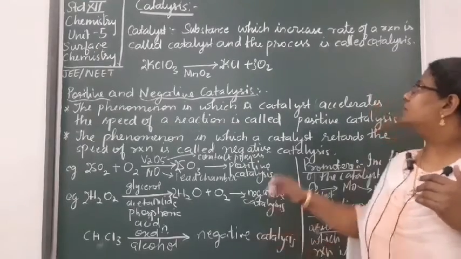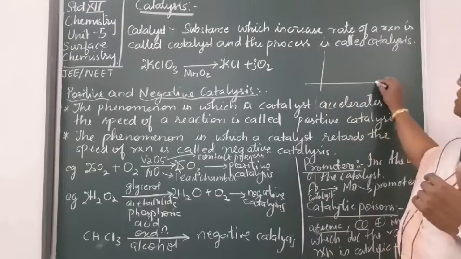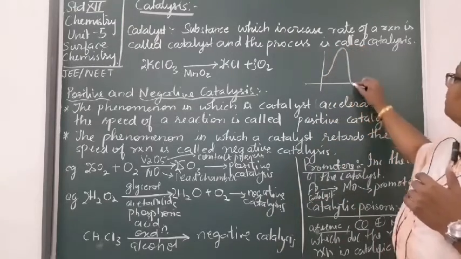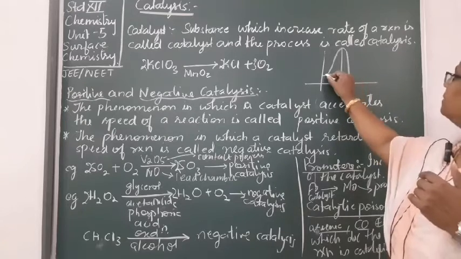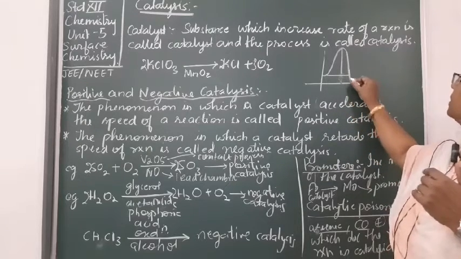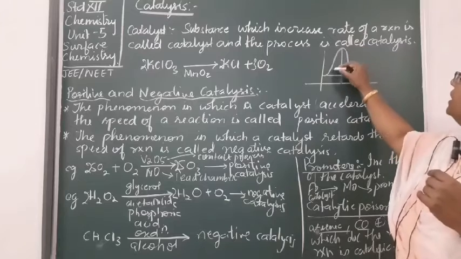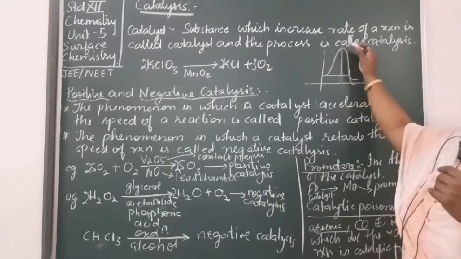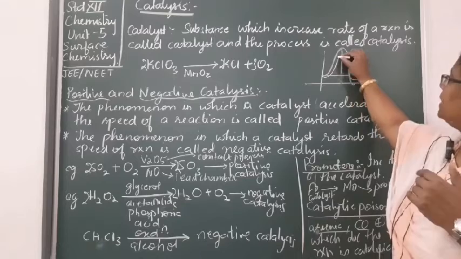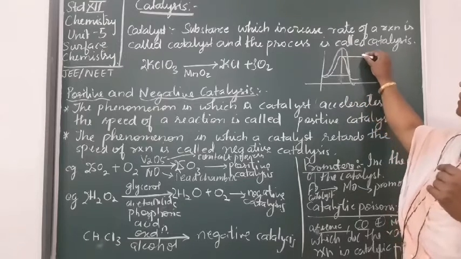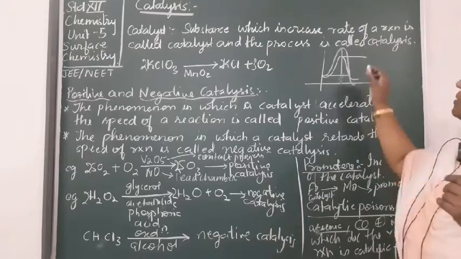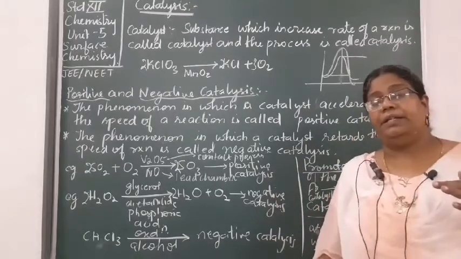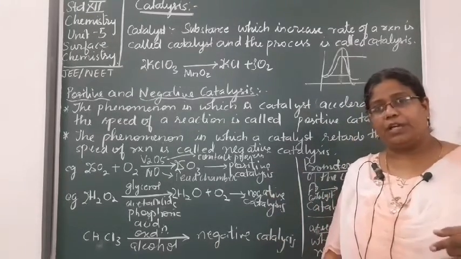Suppose ये तुम्हारा energy barrier है, then when you are using a catalyst, ये देखो, energy barrier को decrease करती है. So it brings down the energy barrier and that is how it increases the rate of reaction.